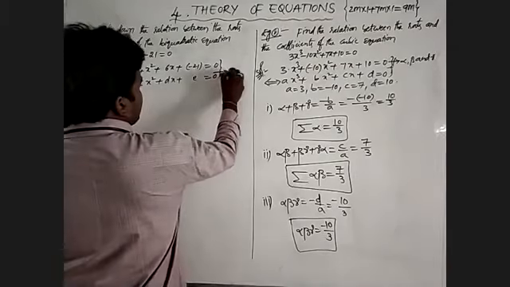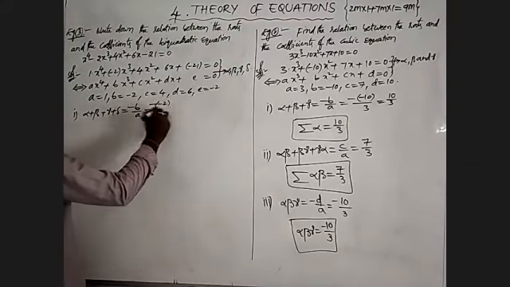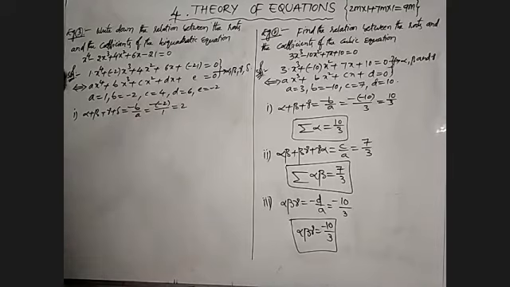I will take the first condition, that is alpha plus beta plus gamma plus delta is equal to minus b by a. What about the value of b? That is minus of minus 2 by 1 is equal to 2. Alpha plus beta plus gamma plus delta is simply written as summation alpha is equal to 2.